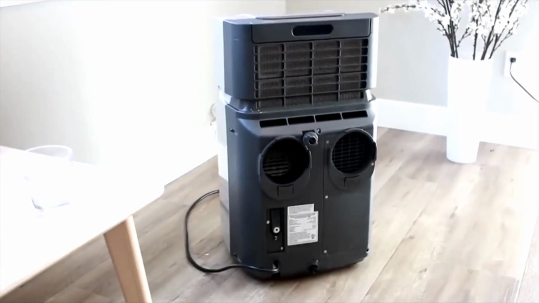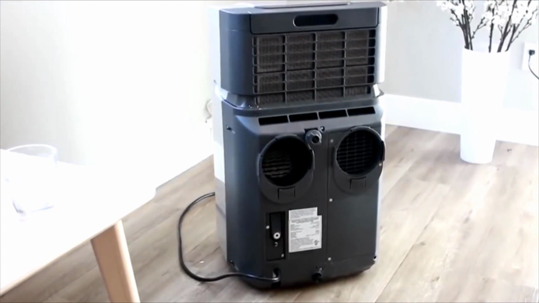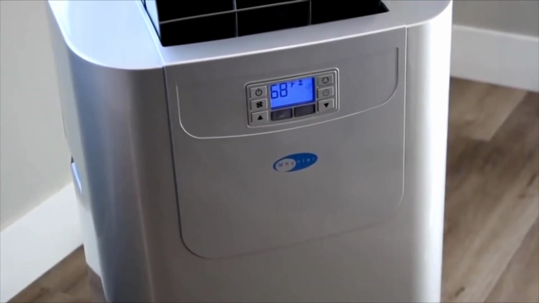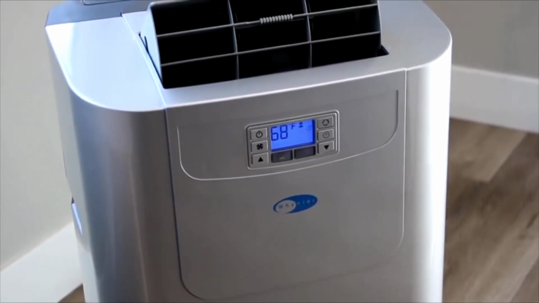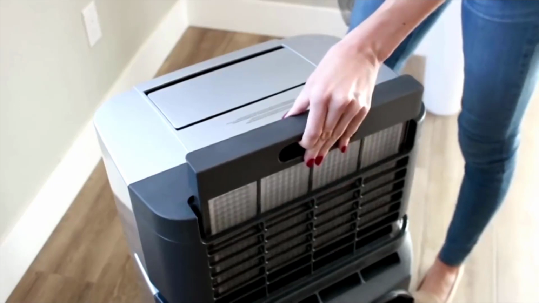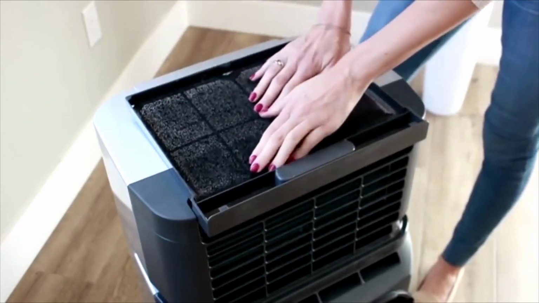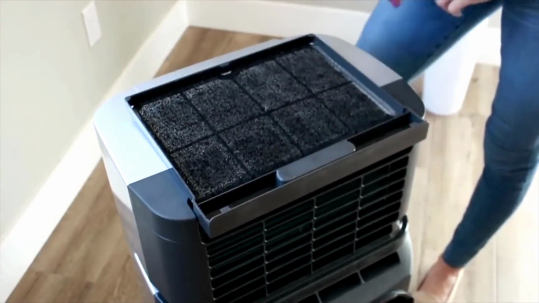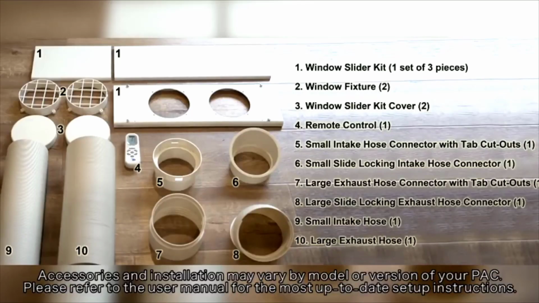Equipped with an exhaust and intake hose, this dual hose system helps eliminate negative air pressure, which allows for more efficient cooling. It can also be operated as a single hose system by simply removing the intake hose. This PAC includes a washable pre-filter as well as an activated carbon filter that removes smoke and odors. Here's how easy a PAC can be to set up.